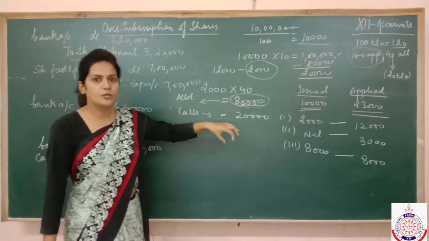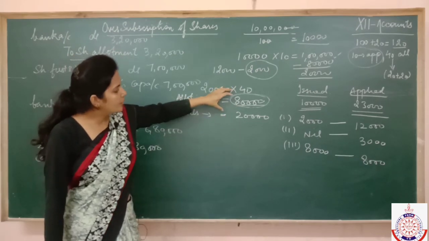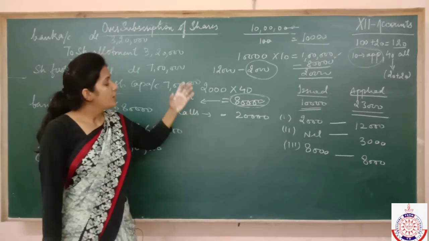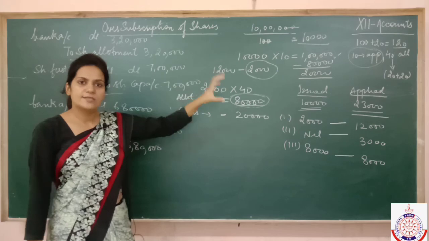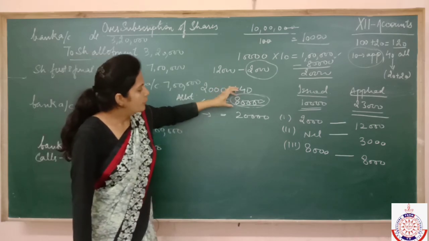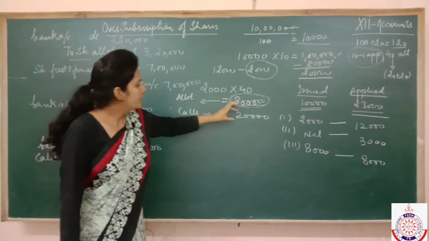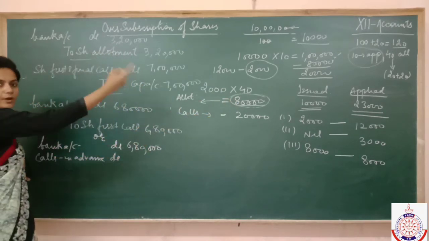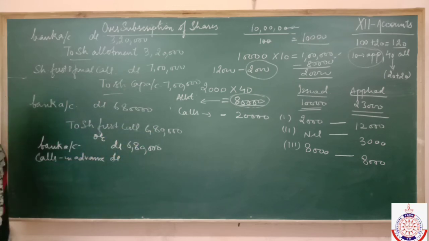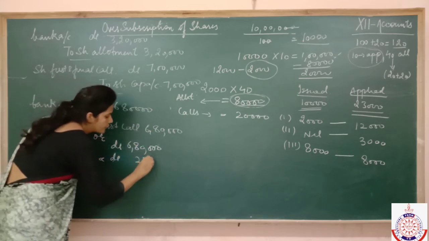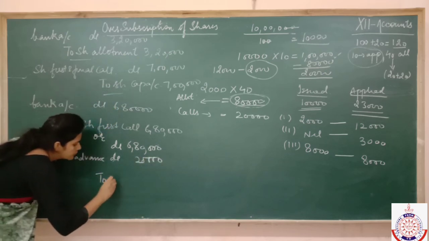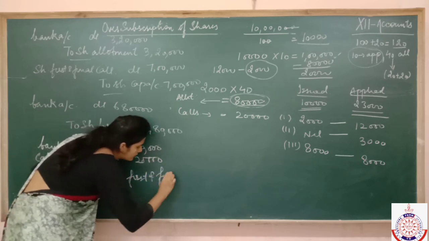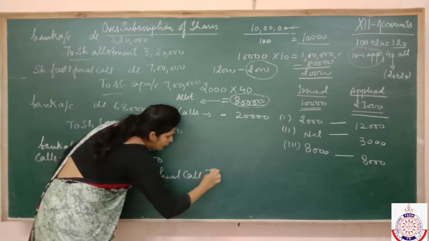We are assuming this thing, no, और हमने एक चीज़ मानी है ना कि जितना भी उन्होंने extra pay किया है application उसे आगे adjust कर दिया जाएगा. तो means उन्होंने जितना application money पहले excess में pay किया था उसमें से 80,000 आप allotment पर adjust कर चुके हैं and 20,000 you are going to adjust on calls. It means हम क्या मान रहे हैं कि वो हमें ये call advance में ही pay कर चुके हैं. So I have opened calls in advance account right here 20,000 to share first and final call.